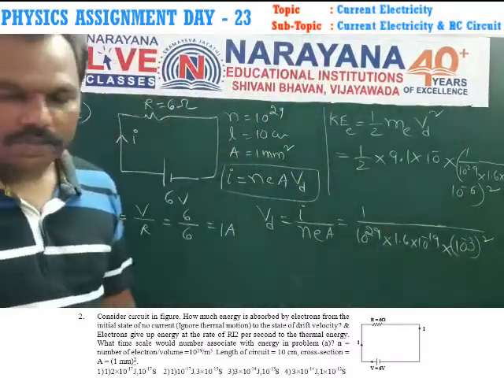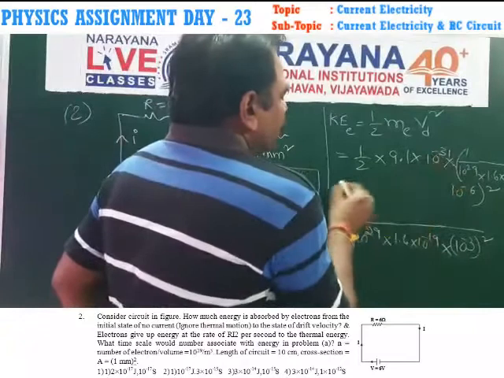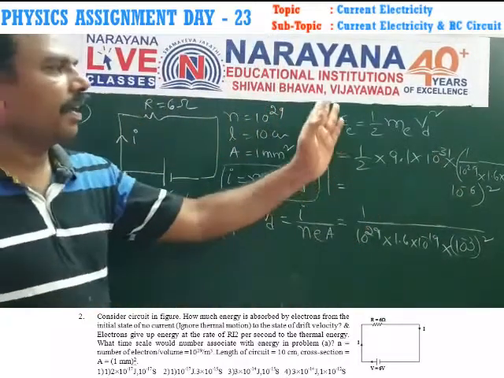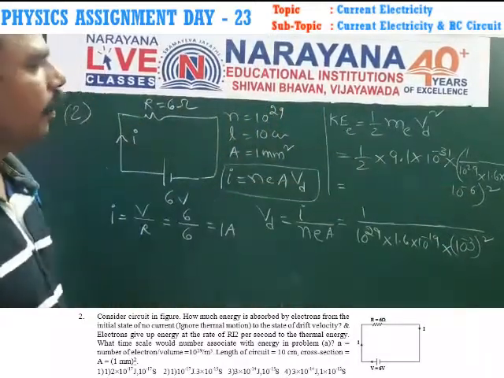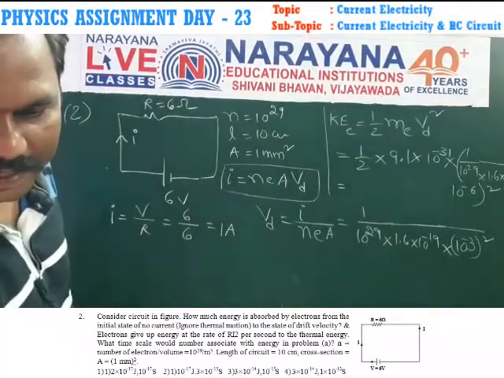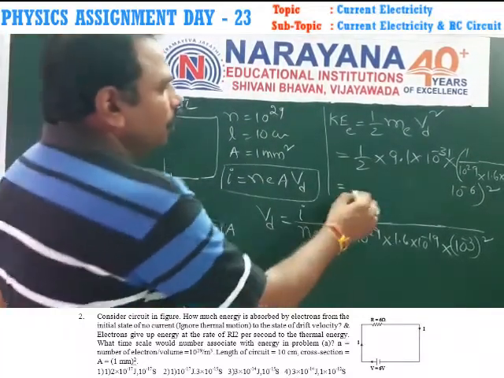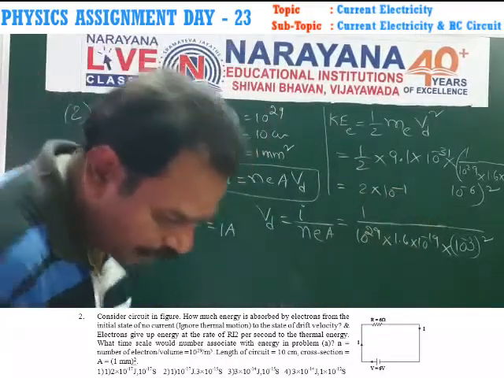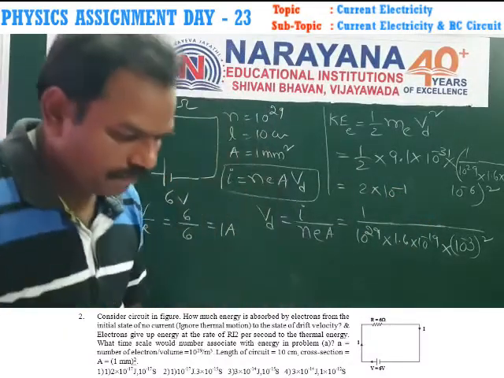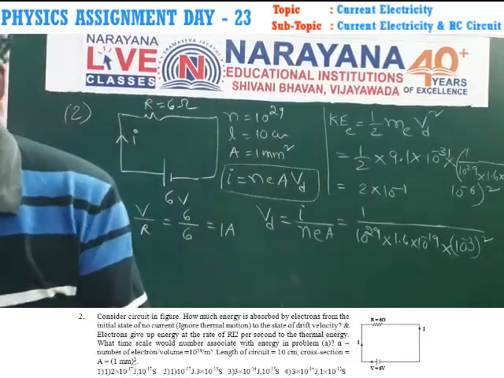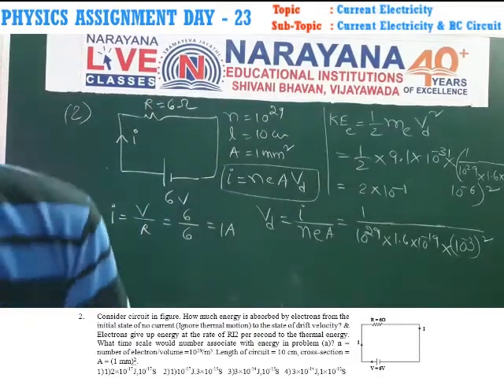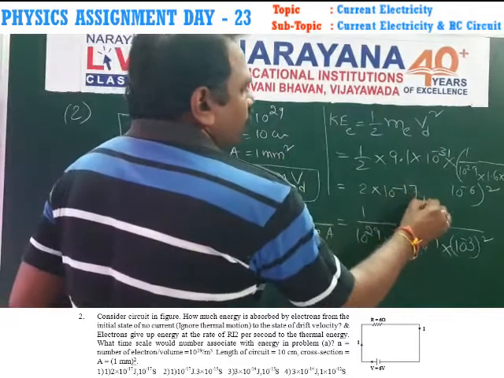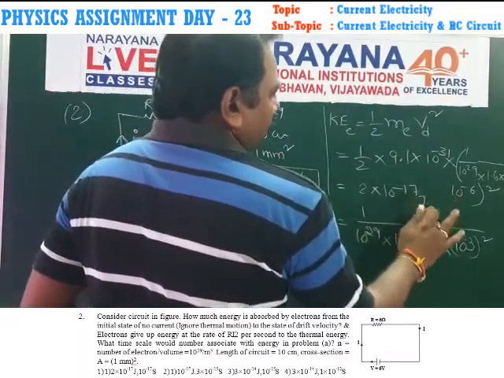So kinetic energy equals half m vd square. Finally we get the kinetic energy as 2 into 10 power minus 17 joules.